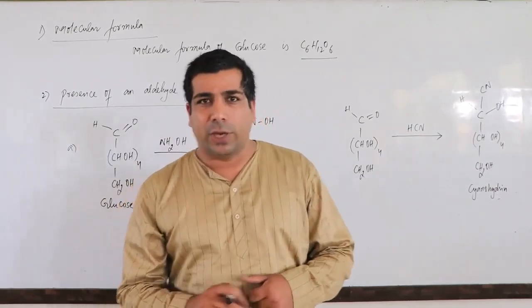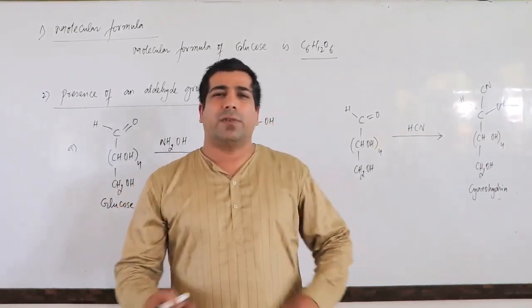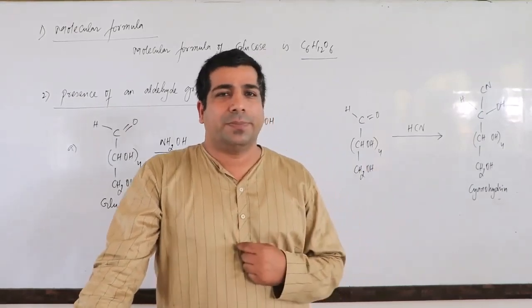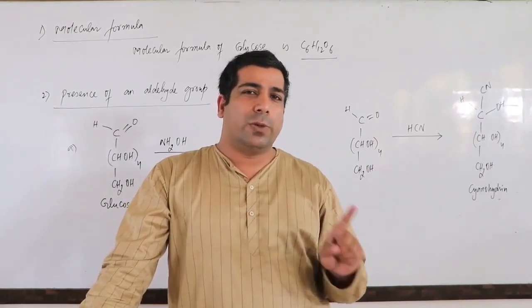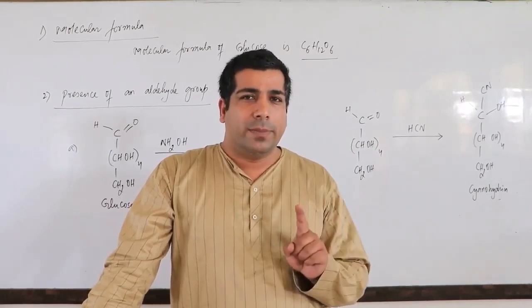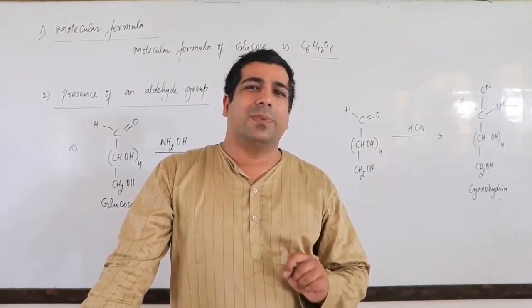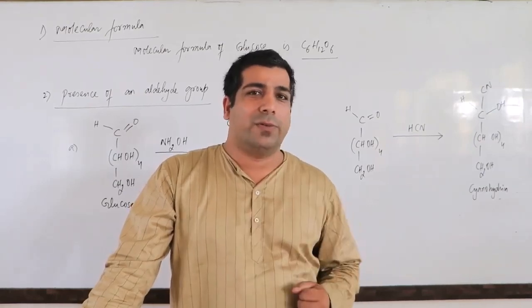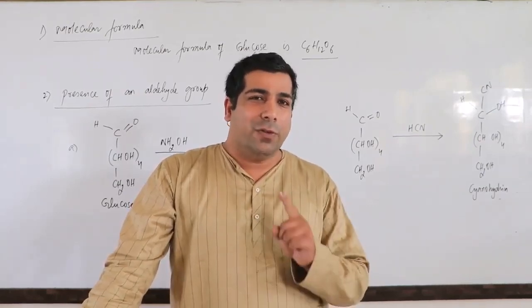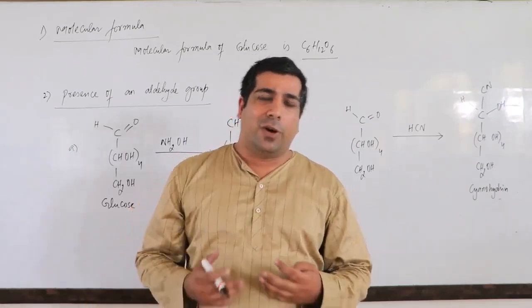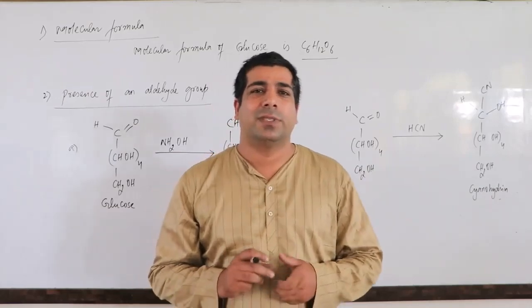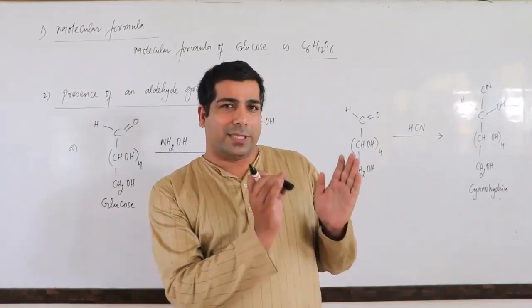You might have read the chapter Some Basic Concepts of Chemistry, and also some basic principles and techniques in organic chemistry, chapter number 1, in case of the qualitative analysis and all.